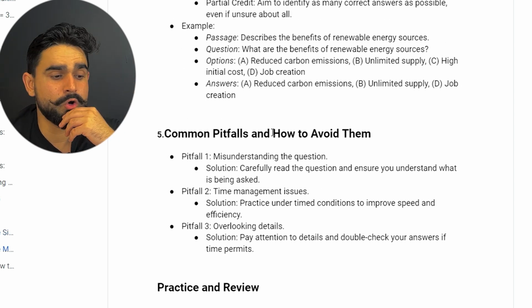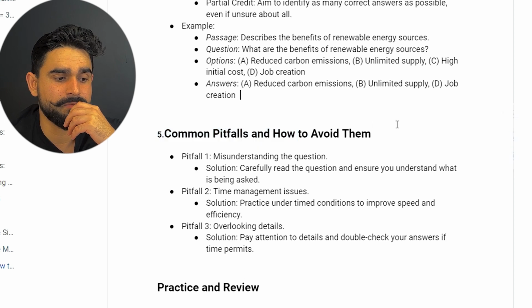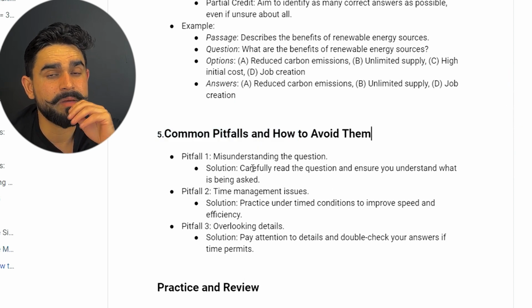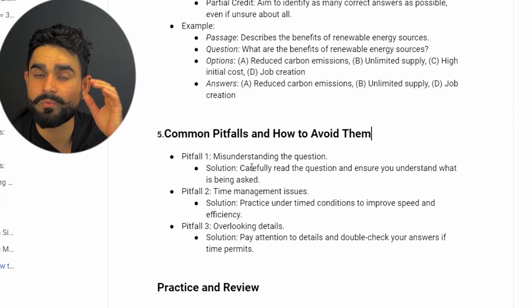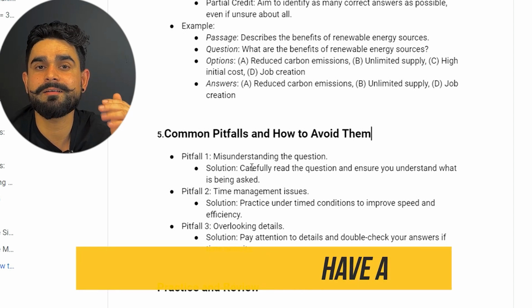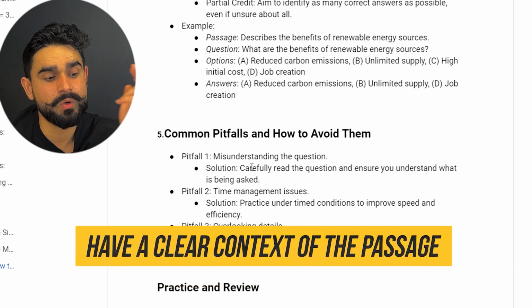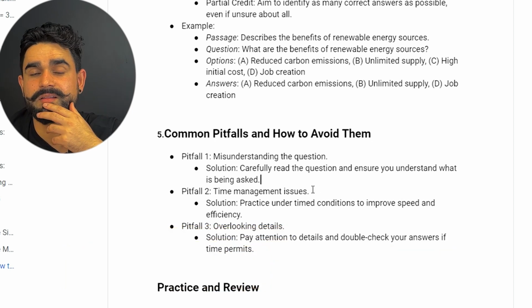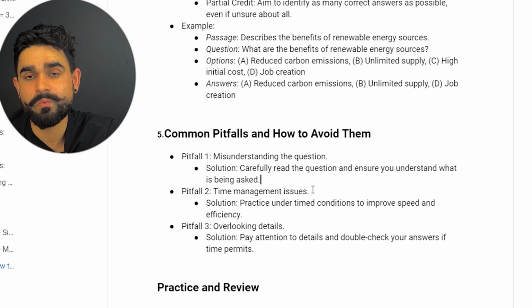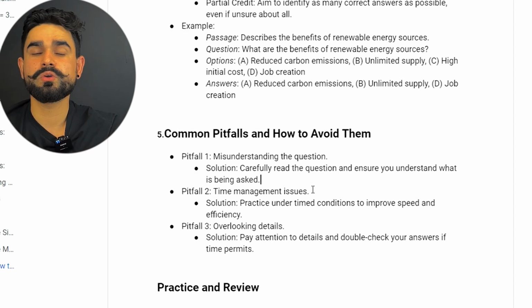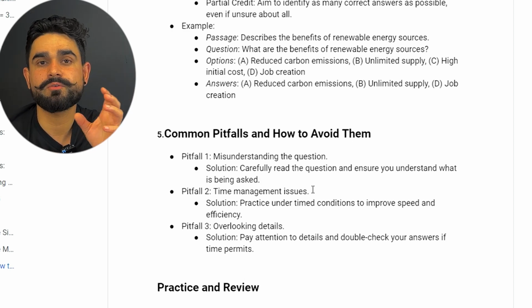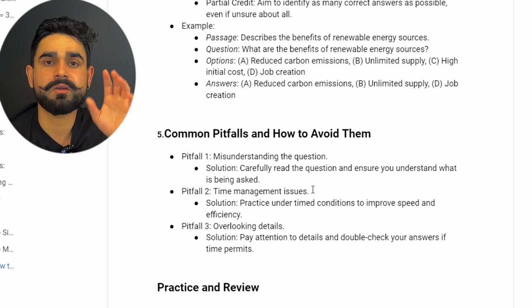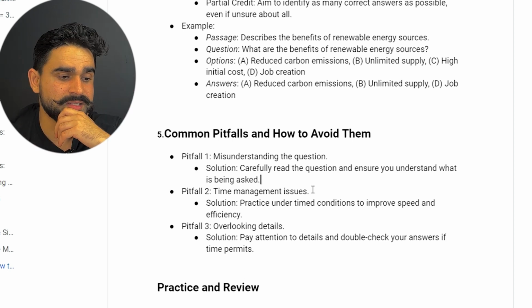So we discussed some common pitfalls and how to avoid them. For example, misunderstanding the question. Make sure you don't misunderstand the question. Read carefully, guys. You should have a clear context of the passage, what the passage is all about. Okay, timing management issue. Again, that's what I'm saying. Make sure you know where you have to spend more time, like which questions are important.